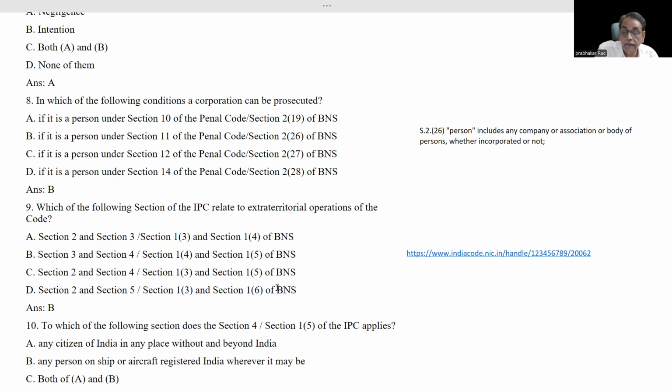BNS will not be applicable in the case of mutiny and desertion of officers. Court martial will take place and after that punishment will be given. The court-martial system is there. That is a separate act. Next, we will come to this question.